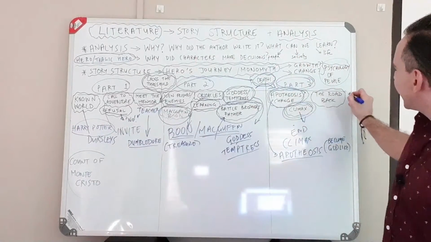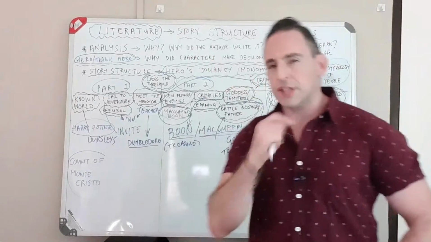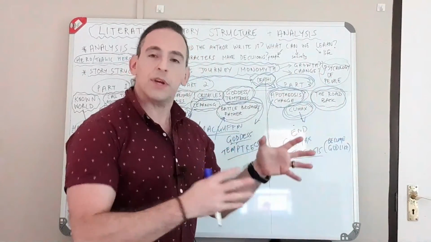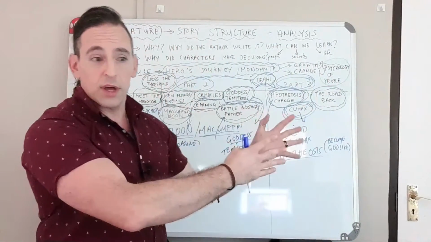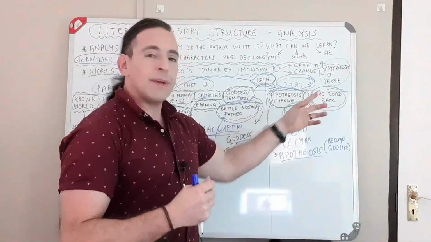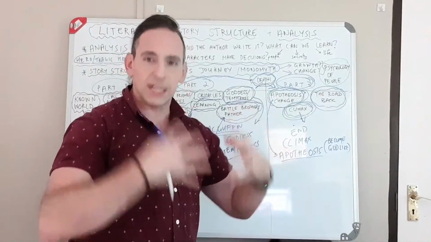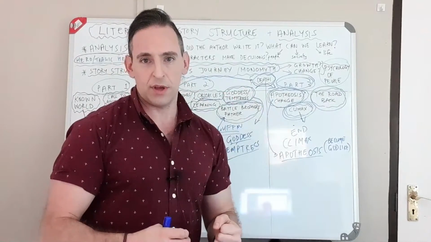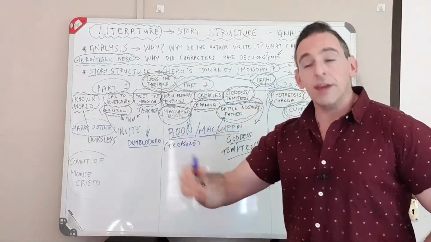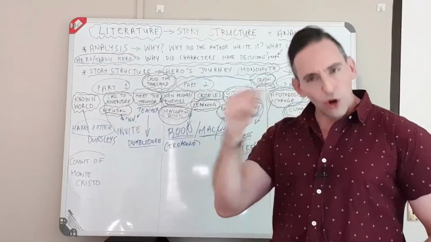And then finally, there is the road back. Now, often in movies, they don't focus too much on the road back, but it's an important part of literature, because now that the hero has grown, the hero has changed, he's gotten better. Now he must go back to the world that he was in, and he must be a different person in that world. So if we look at Harry, we could say in each book, he goes back at the end, often to the Dursleys, but he's different because he learned something about himself.